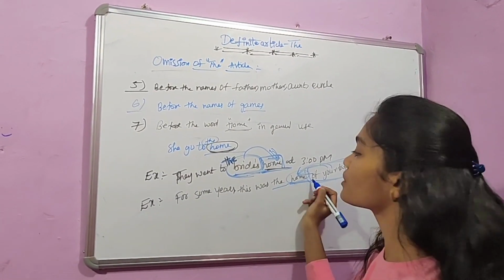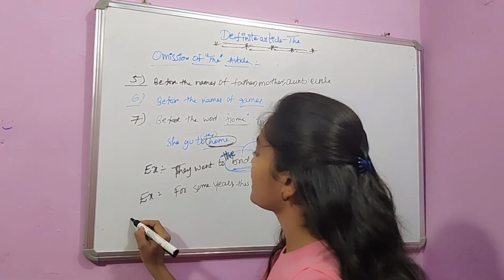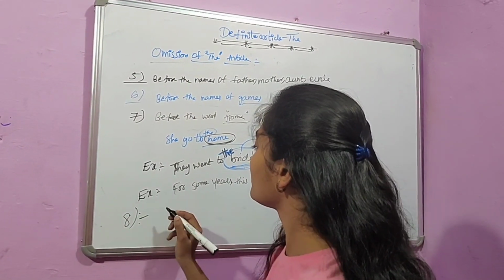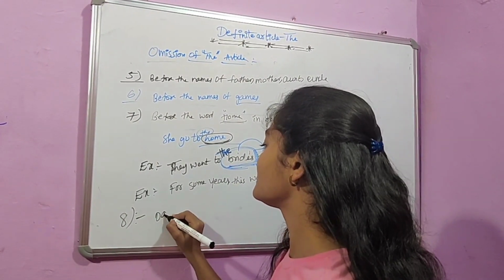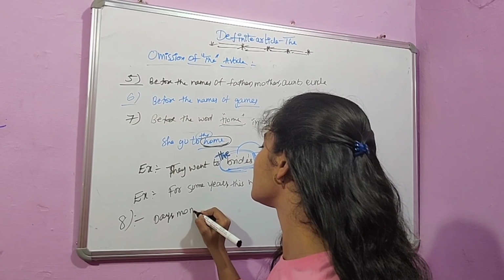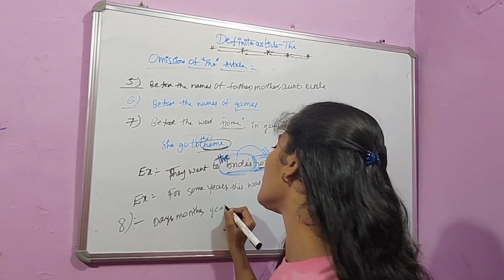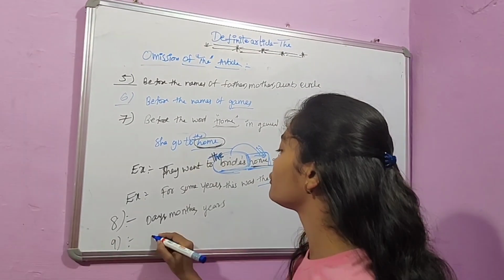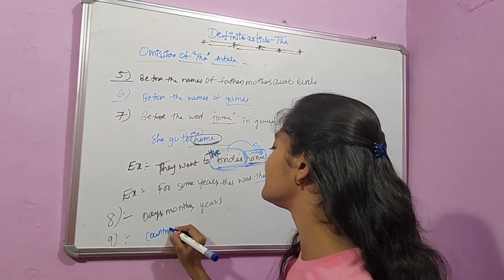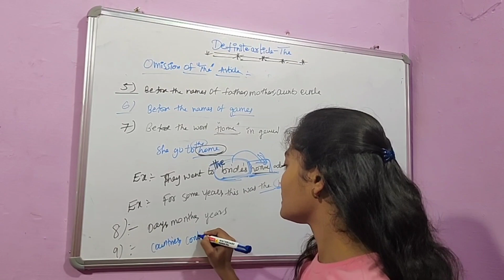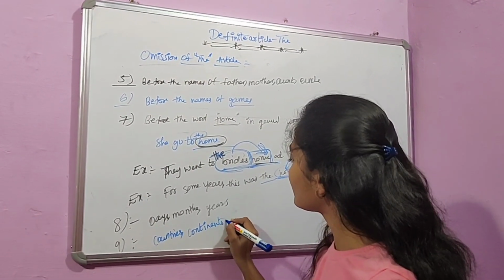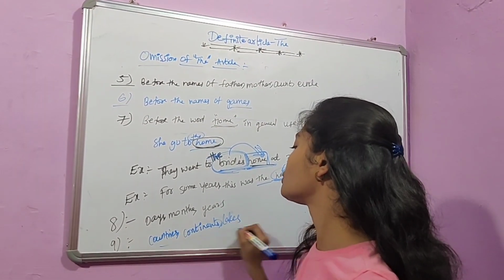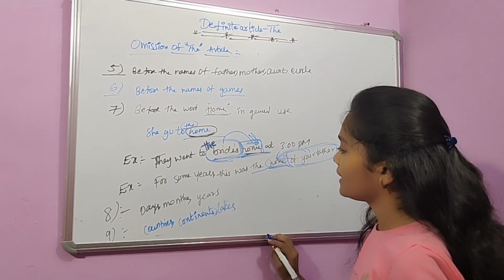So in this case, we use "the" before the word home. And the eighth rule is, before the days, months, years, we should not use the article. And the ninth rule is, before the names of countries and continents and again lakes, we should not use the article.